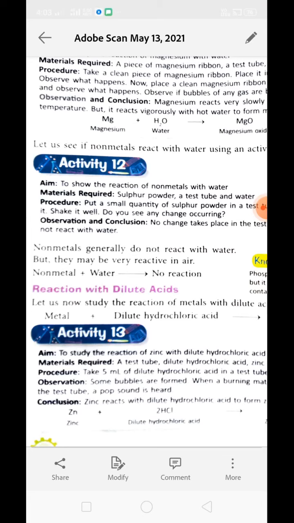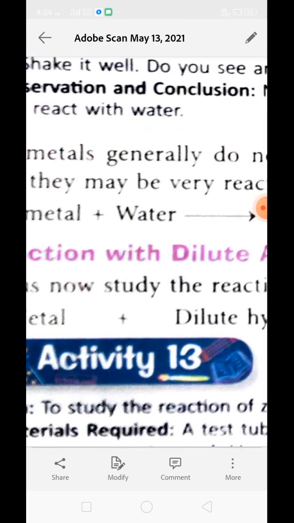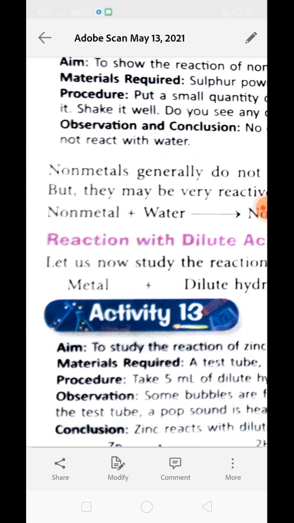Now next is activity number 12, to show the reaction of a non-metal with water. When we put sulfur powder in a test tube containing a little amount of water, even after shaking it, we can observe that no bubble formation or heat production is taking place. We can say that there is no reaction. Understood? So we can say a non-metal does not react with water.